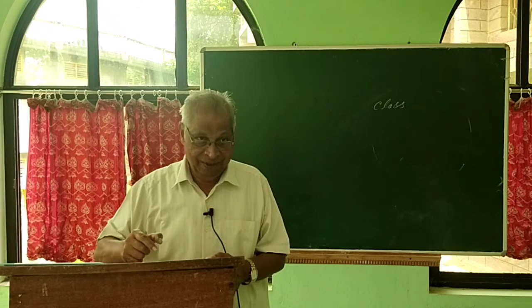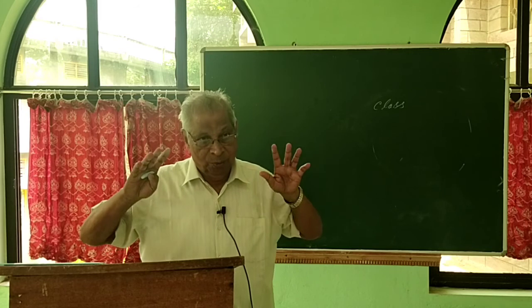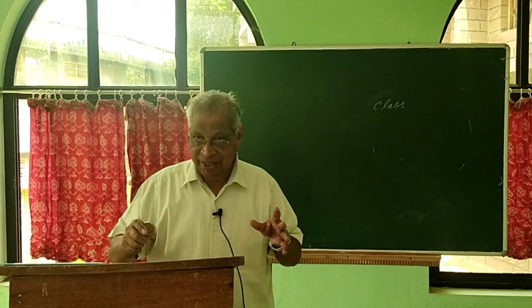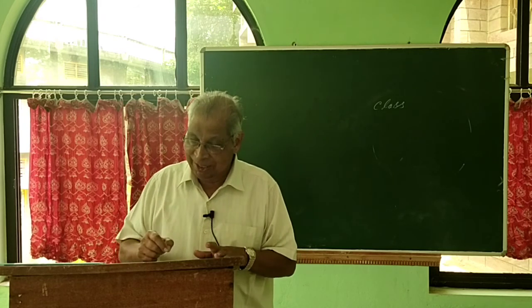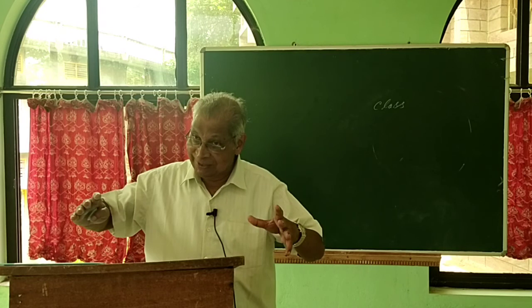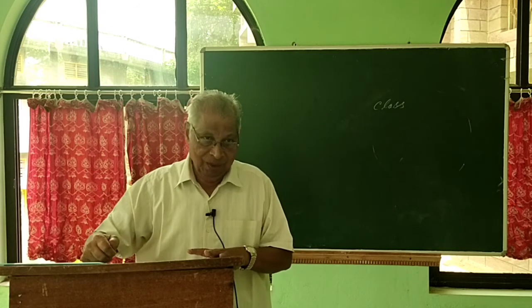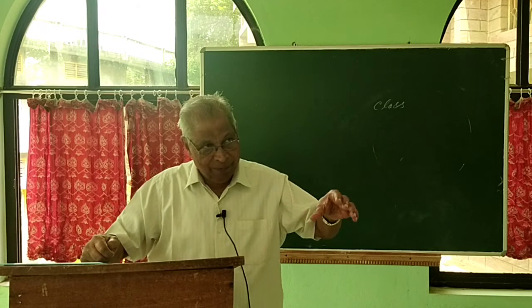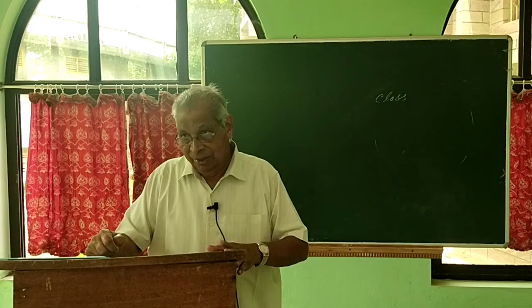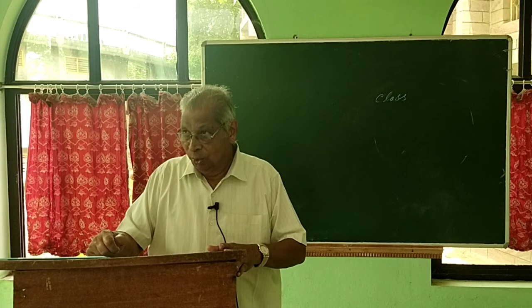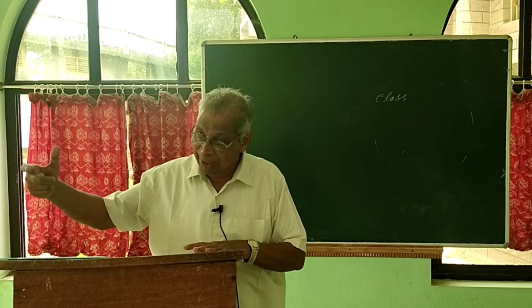So keep in mind, one is logical division. That means we are dividing a class. We are dividing tree into different kinds of tree. We are dividing humans into different people belonging to different countries or different continents. Or we are dividing colleges into different kinds of colleges.